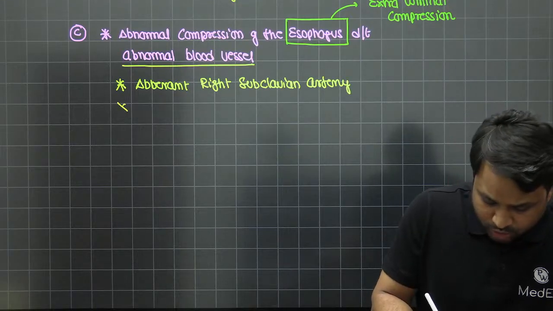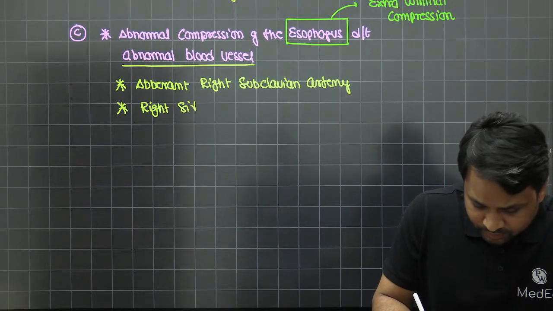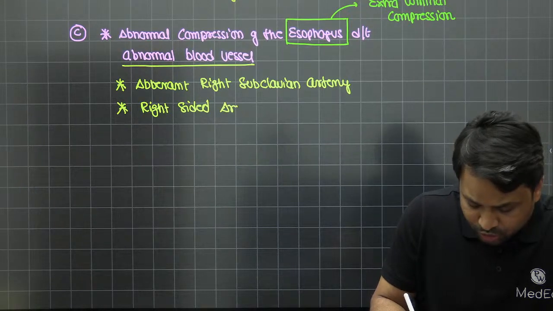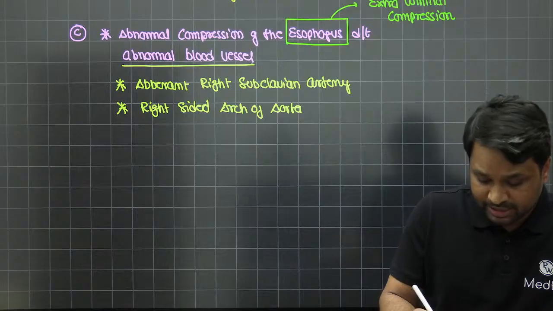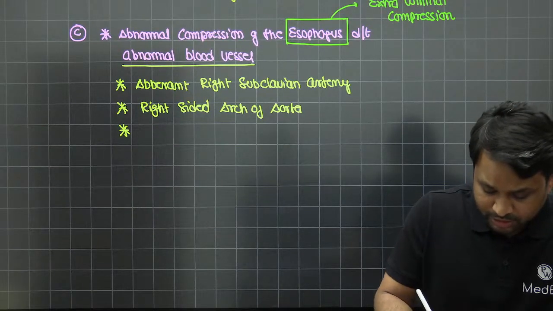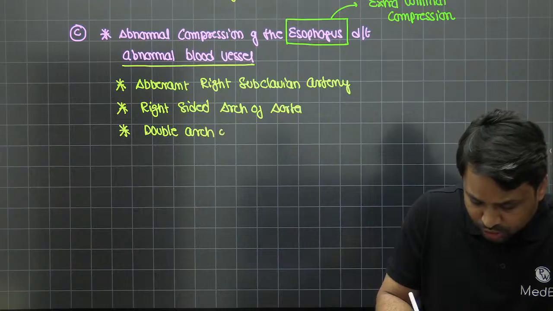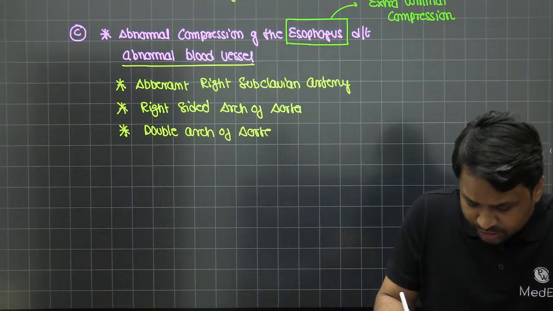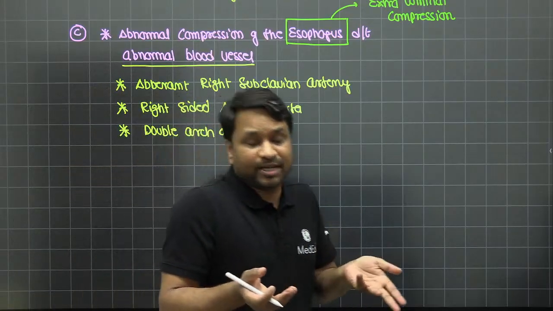Sometimes it can be because of a right-sided arch of aorta. Usually the arch of aorta will be on the left side; if it is on the right side, again, it is going to cause esophageal compression. And even more rare is a double arch of aorta. So these are the usual blood vessels known to cause esophageal compression resulting in dysphagia.